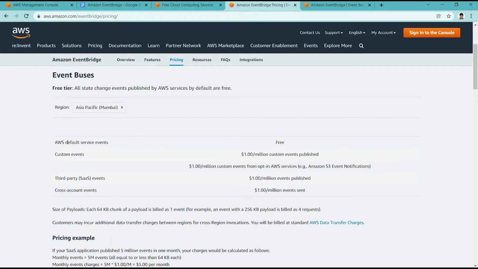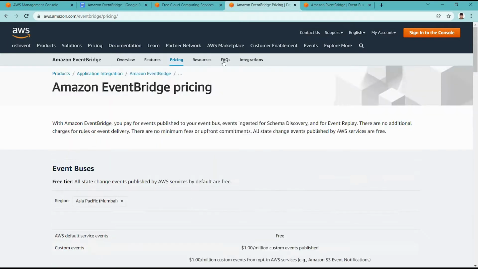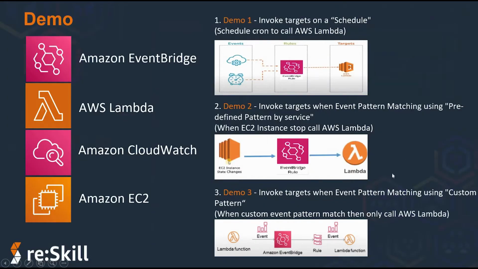For default AWS service events, it is free. Okay, so this is the pricing covered under the free tier. So you can get an idea that if you follow this demo you will not get charged if you are under the free tier. So feel free to follow along.